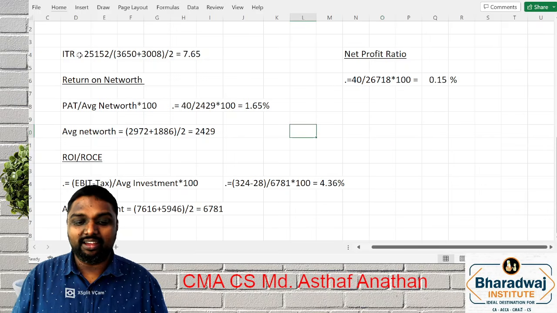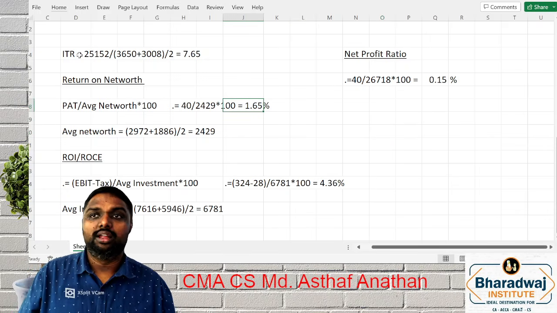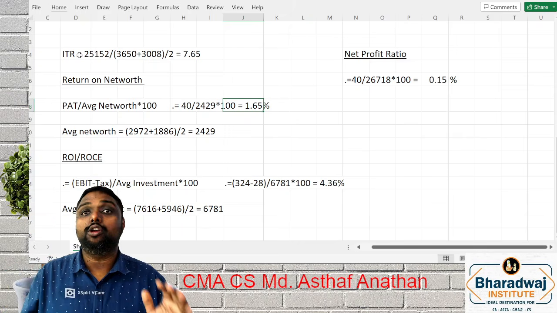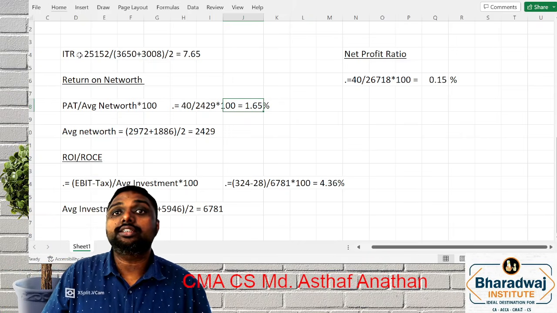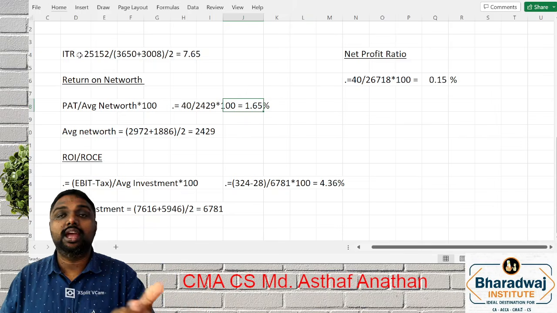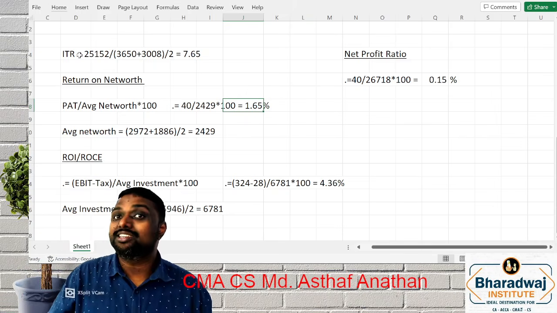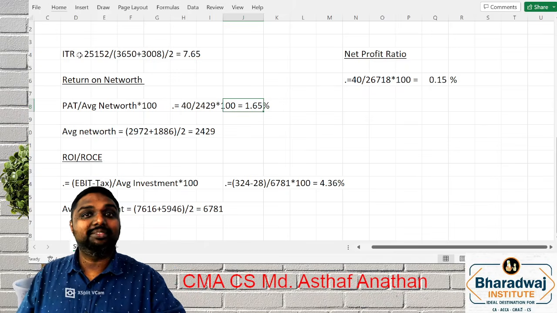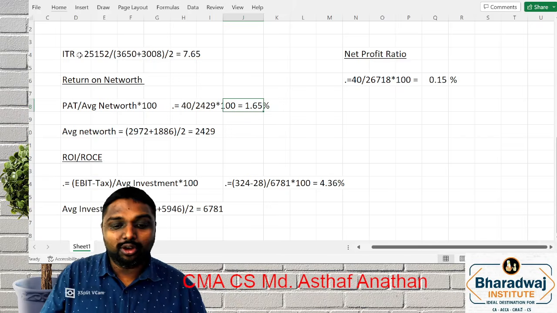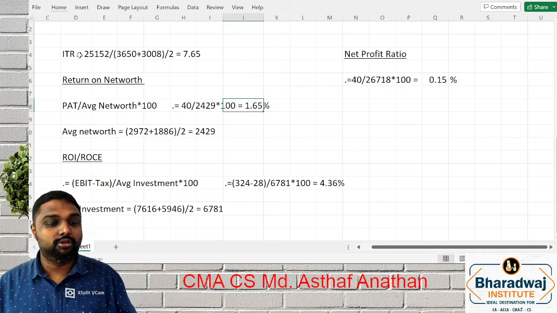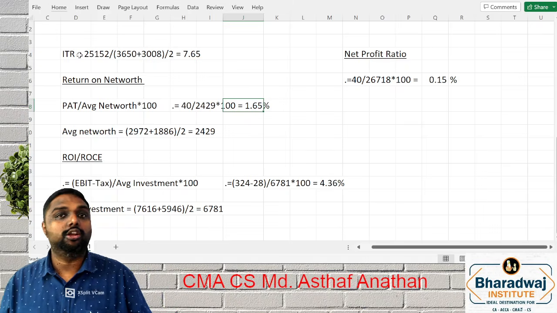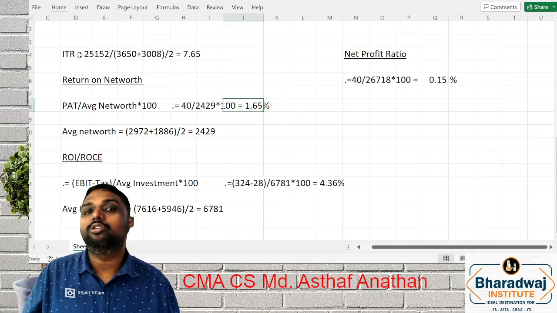Now PAT and all very lesser only. See how you can give more comments on PAT. There is no standard on PAT. You have to get the industry standard. See, industry to industry, the profit ratio is different. Garment industry profit percentage and automobile industry profit percentage is different. Pharmaceutical and automobile is different, correct? So industry base is there, we can tell. There are some ratios like debt equity ratio, current ratio and all. There is an ideal. Accordingly, you can give the comments.